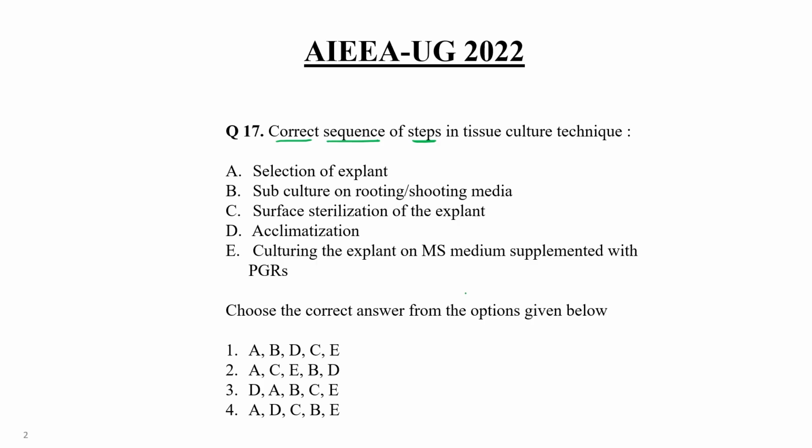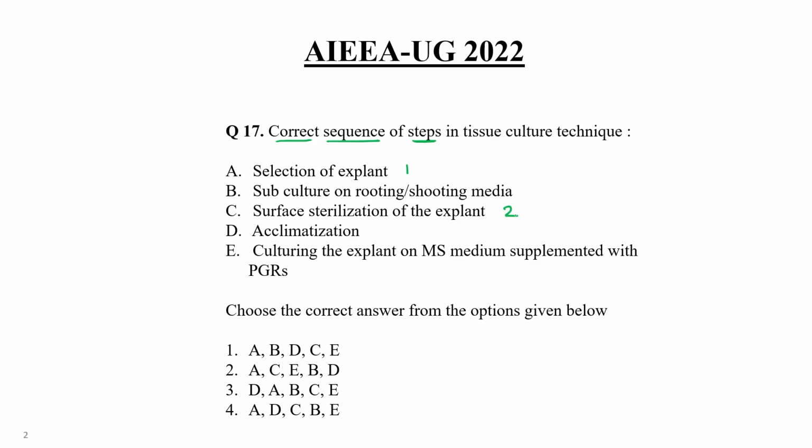What would be the first step? First step is selection of explant. We have to select the explant. This one must be put on the first position, right? And then we have to surface sterilize that explant, right? Before putting in any type of media.